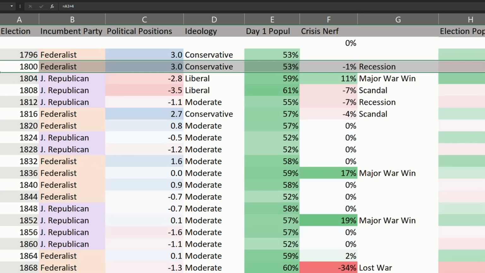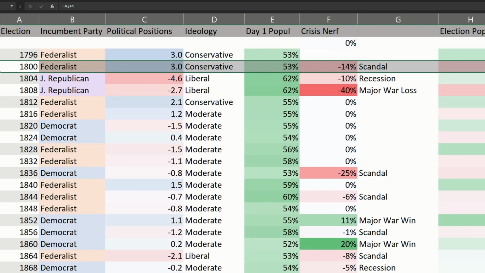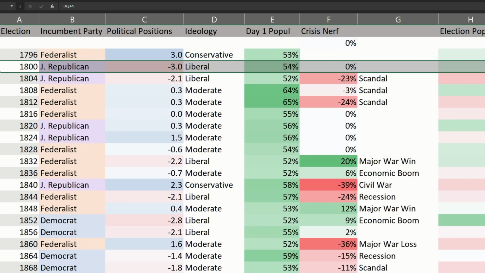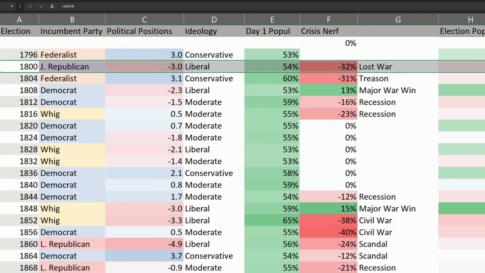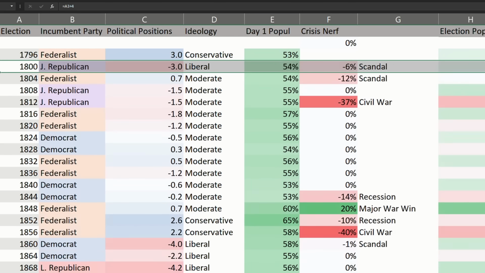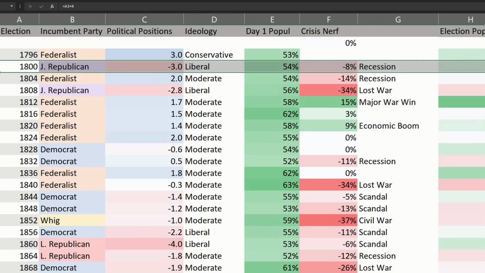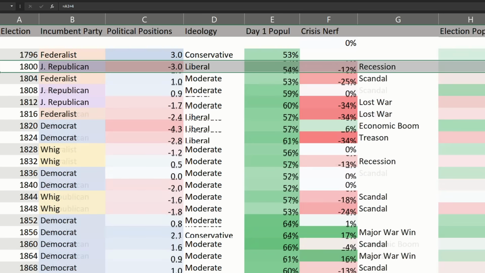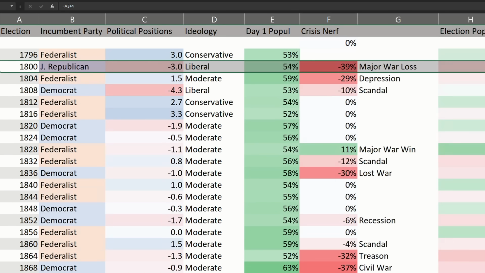Sir? Okay, but in this timeline, more often than not, Thomas Jefferson becomes president. Then what? Well, then the cycle begins again. Jefferson has an ideology, which for the sake of the calculator is liberal for his era. He also has a day one popularity based on his election performance and some other factors. And then he faces a crisis.